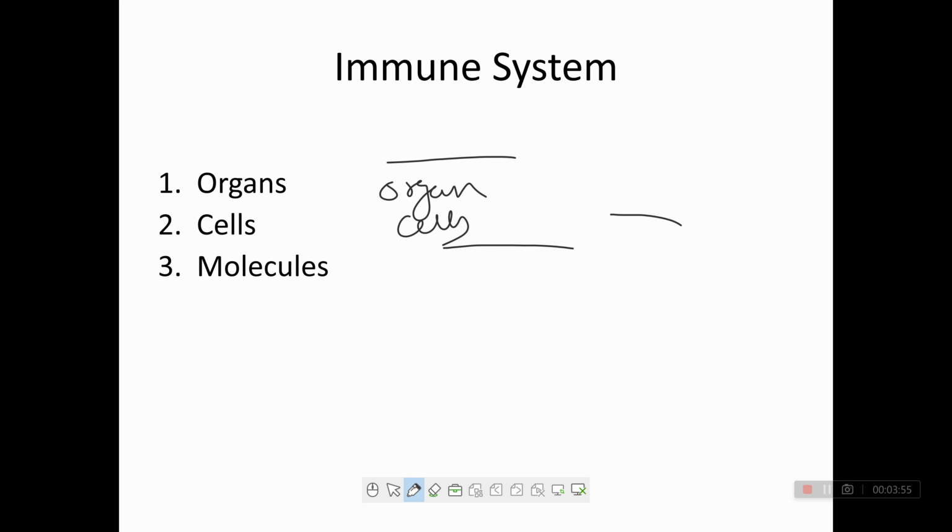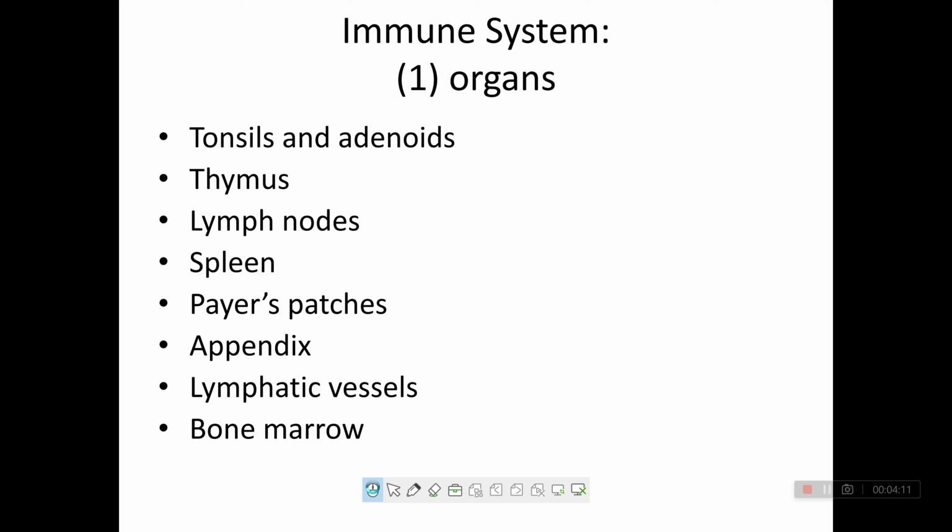Molecules like cytokines and lymphokines, these are all molecules. First, the organs that come under the immune system are tonsils, adenoids, thymus, lymph nodes, spleen, Peyer's patches, appendix, lymphatic vessels and bone marrow. This all comes under the immune system.